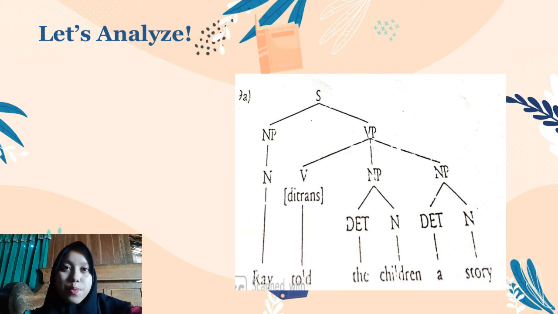The verb is occupied by thought, then the as a determiner, as a derivative of a prepositional phrase, and children as a noun. A as a determiner, and very is a noun as a derivative of a noun phrase.